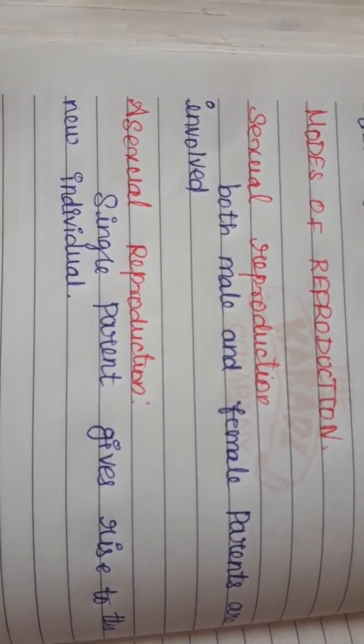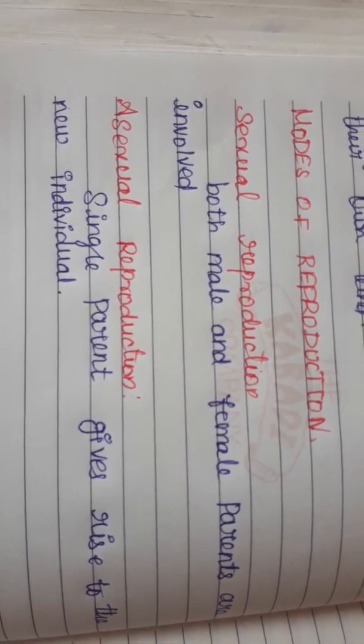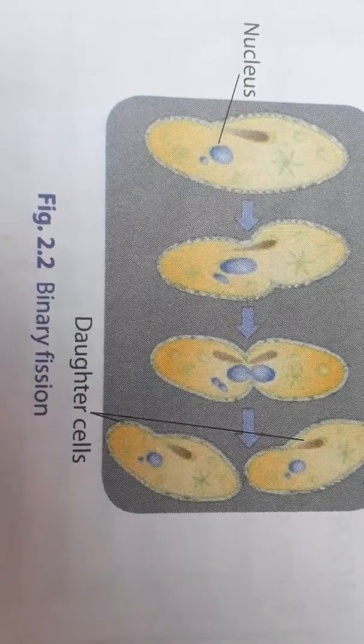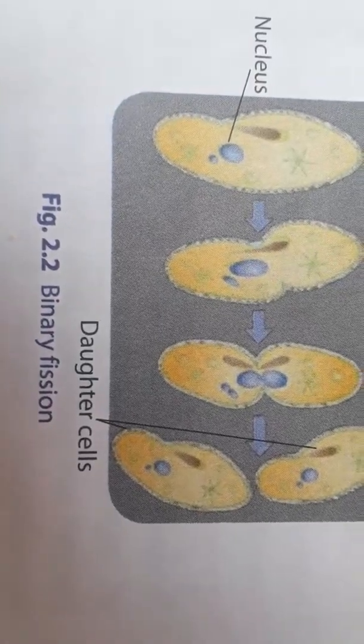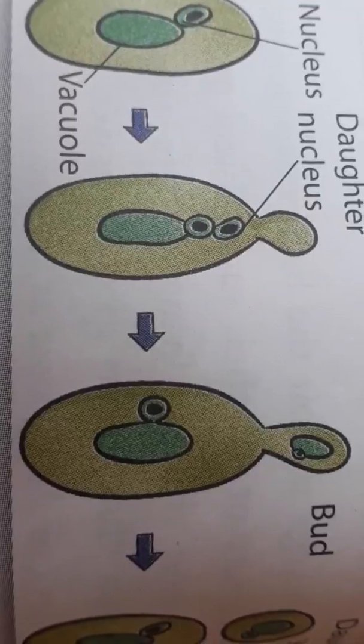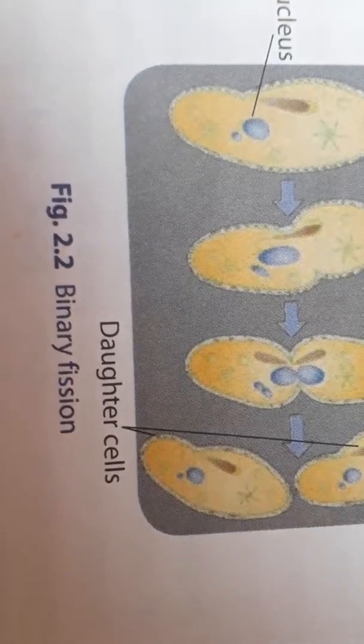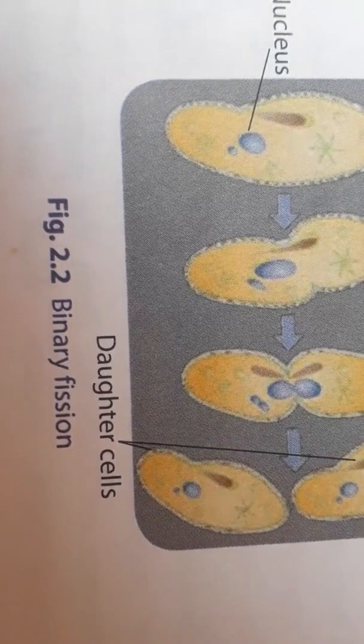Then the second one is asexual reproduction. In this method of reproduction, a single parent gives rise to the new individual. Asexual reproduction in plants: some plant parts, including the stem, root and leaf, help in developing new plants. The other methods include binary fission, spore formation, budding, fragmentation and vegetative propagation. First one is binary fission.